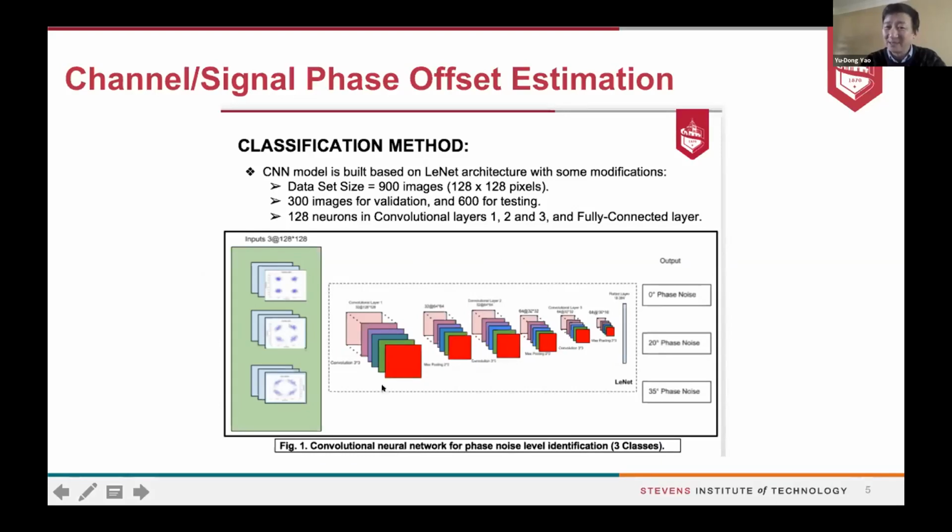Again, this is the deep learning structure. Those will be the data with the label, because we generate, we transmit, we receive, right? So we would know. And then what we want to get out is the phase noise: 0 degree, 20 degree, 35 degree. Anyhow, this is an example of understanding the device, because the phase distortion could be in the channel or in the device. So that's another work. This is a type of spectrum awareness.